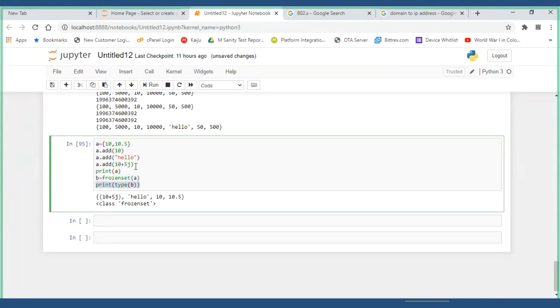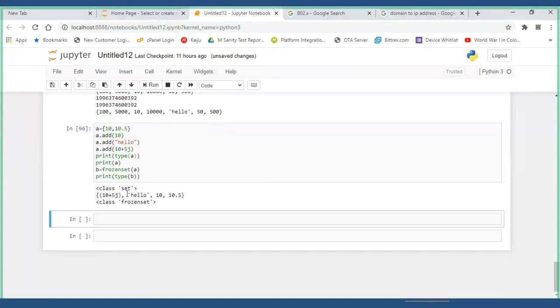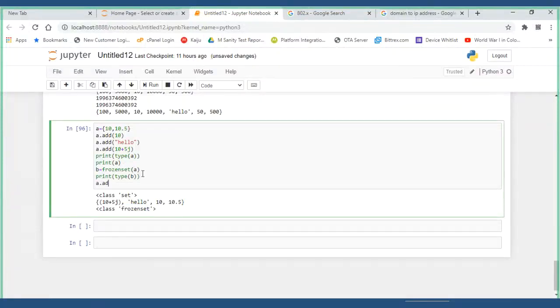Before that, what was the type of A? It is a set type. After conversion, you got it into a frozen set. Now I want to do B dot add, say 5,000, or 500 or 5,000, something. I'll try to run it.